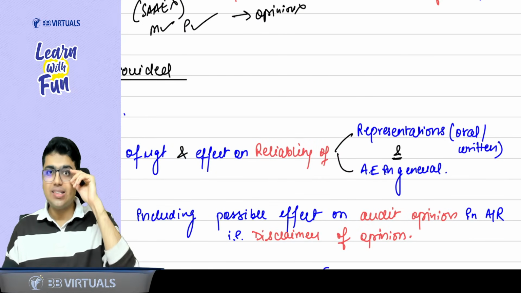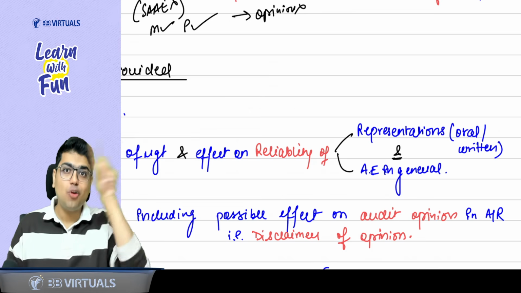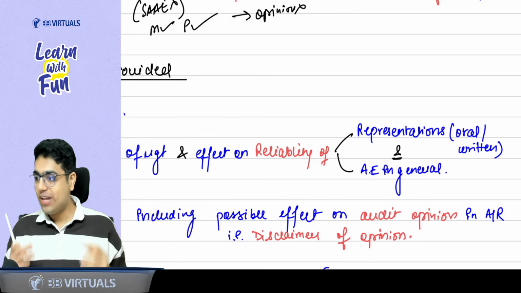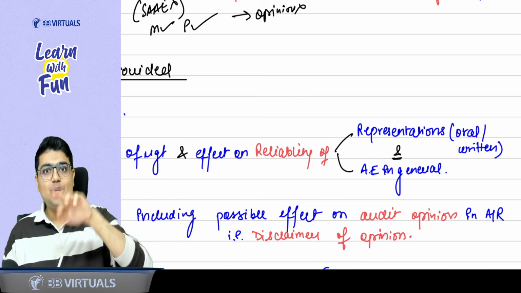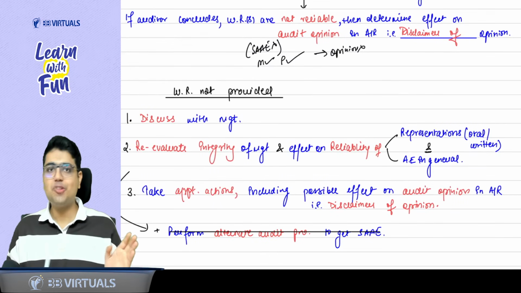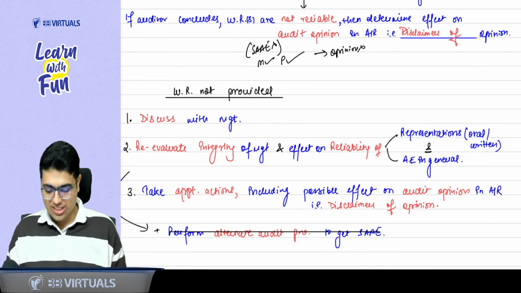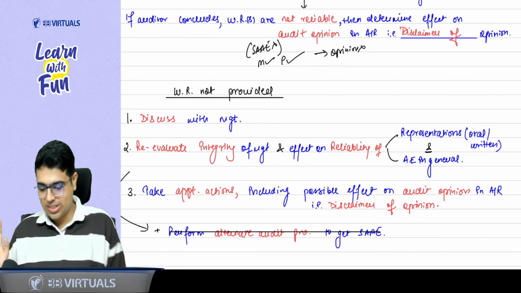Now a student in the class says, sir, whenever we don't get evidence, we perform alternate procedures. So when we have not got the written representation, can we do an alternate procedure? Arre baba, there is no alternative to a written representation. Okay? There is no alternative to a written representation. No alternative can be performed here. So these are the three points.